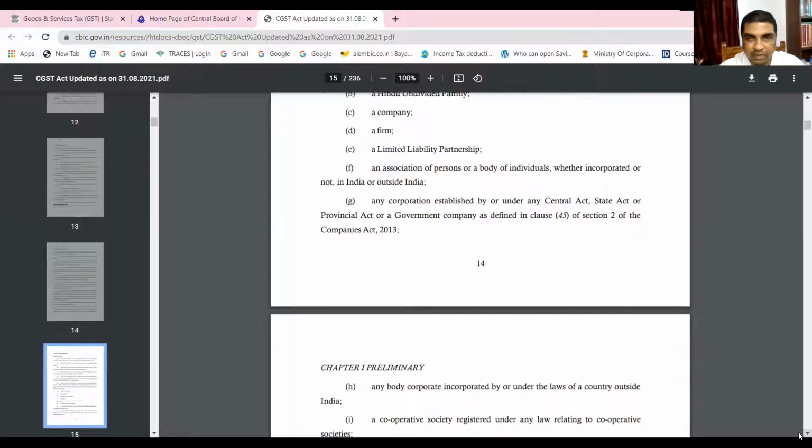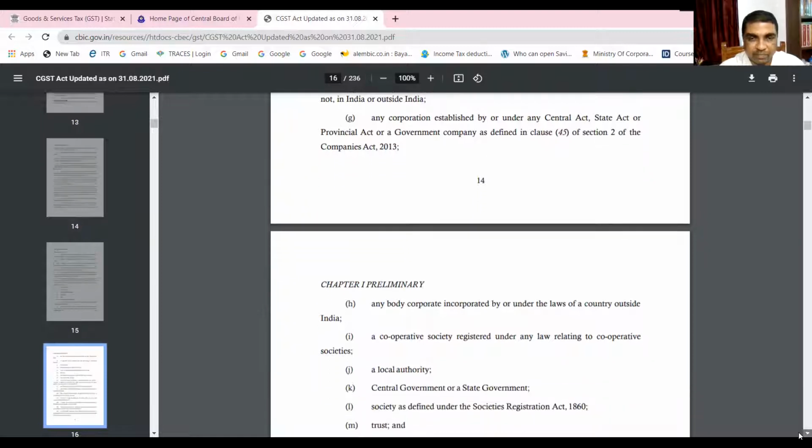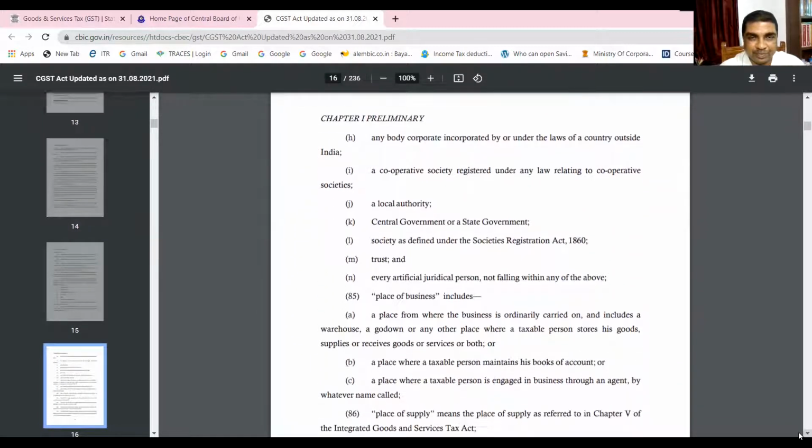Any corporation established by or under any central act, state act, or provincial act, or a government company as defined in clause 45 of section 2 of the Companies Act 2013. A body corporate incorporated by or under any law of the country outside India. A cooperative society registered under any law relating to cooperative societies. A local authority, central government or a state government.